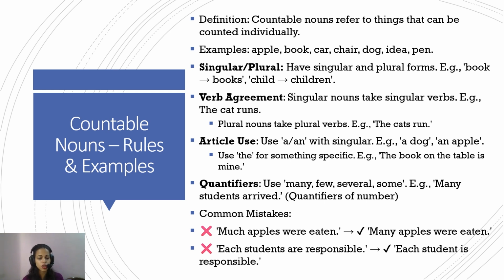Remember, whenever you come across a noun that is countable, the quantifier of number will be used and not of quantity. Much apple were eaten is wrong. Many apples were eaten, because you can count the apples. So one can answer, how many apples did you eat? I ate 5 apples, or I ate many apples. If you don't want to tell you ate 5, you just say, oh, many apples.